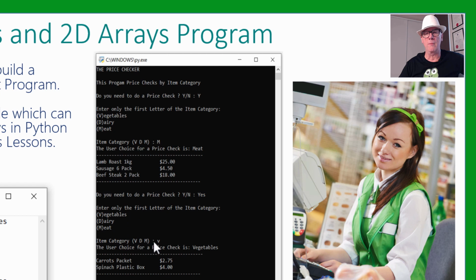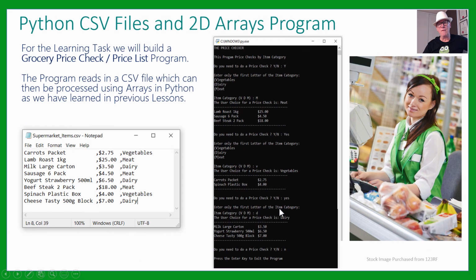Now you could do another one here. You want to do another price check. This time you're looking at vegetables, and we've just got a couple in our examples there. So it only lists out those items and their price. And finally, and thirdly, we did dairy products, and we had 3 of those and listed them out.